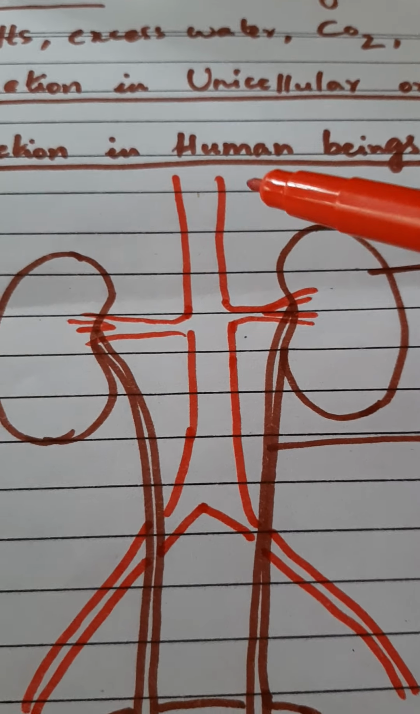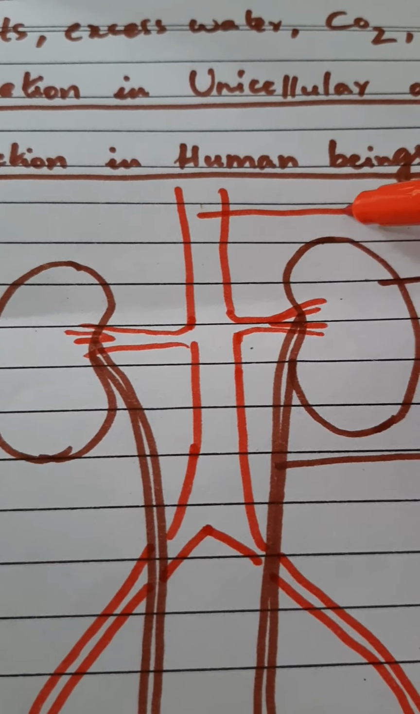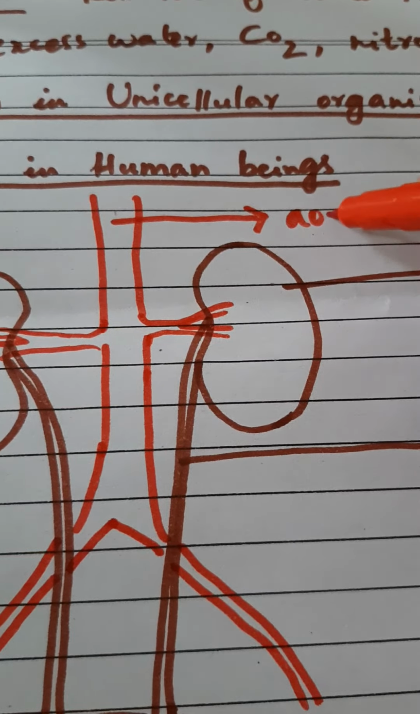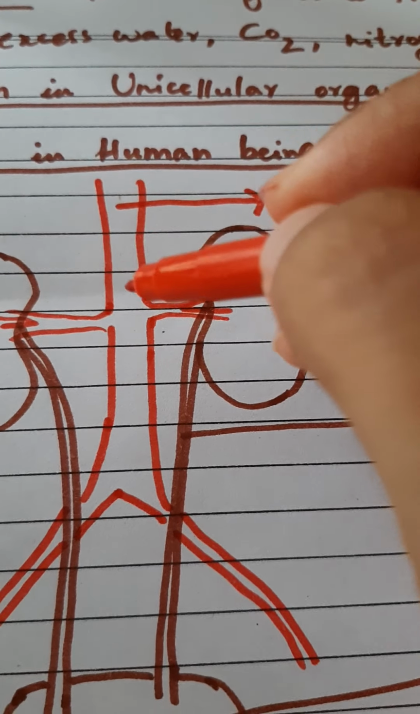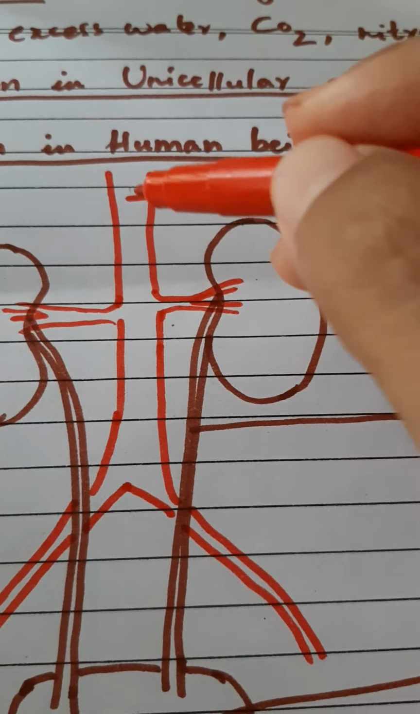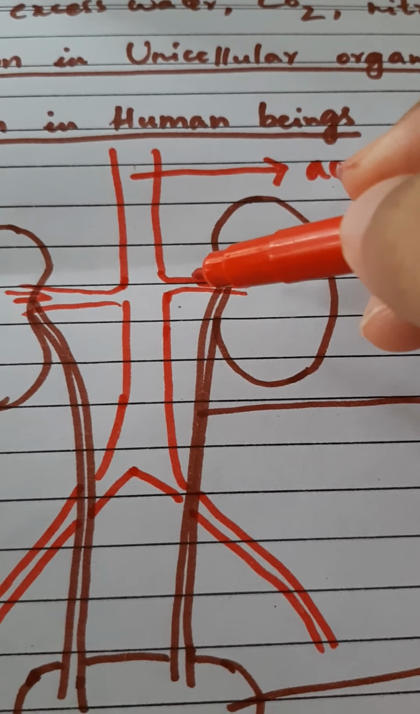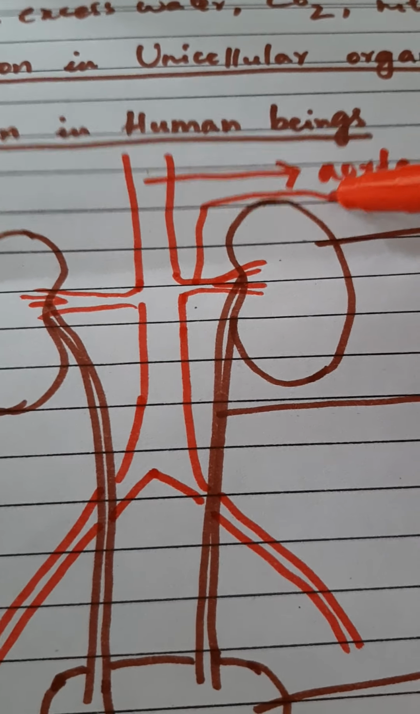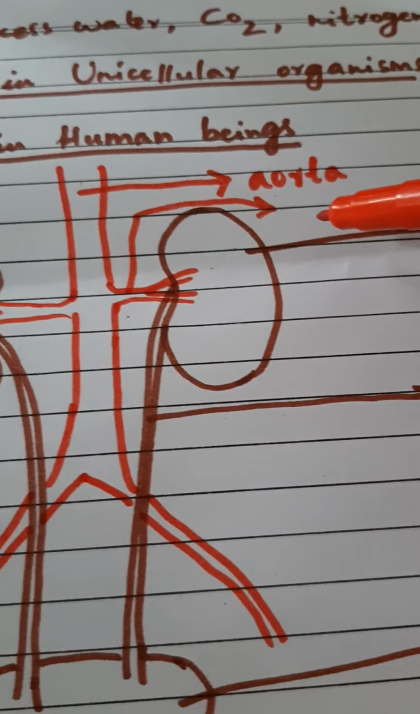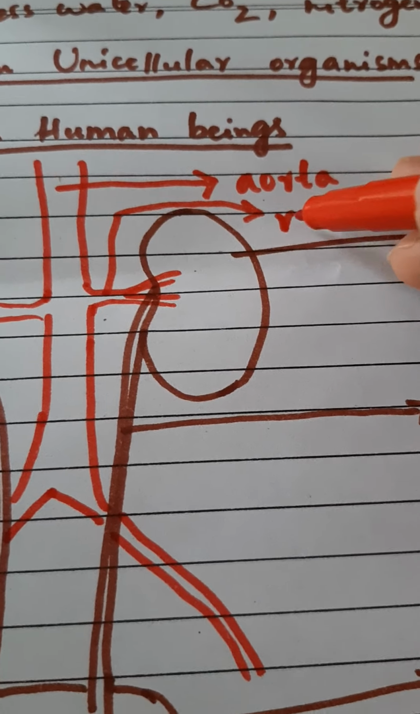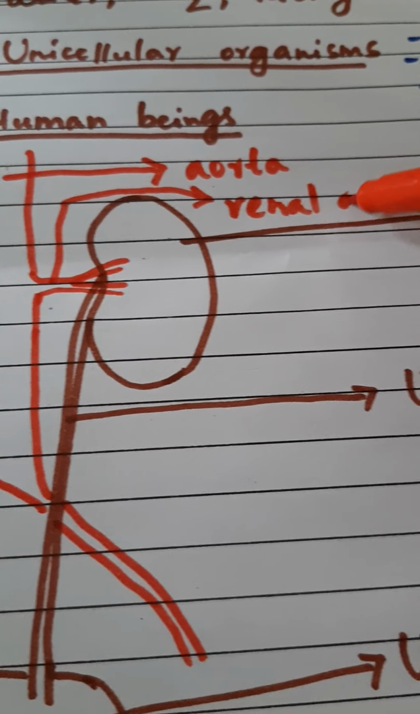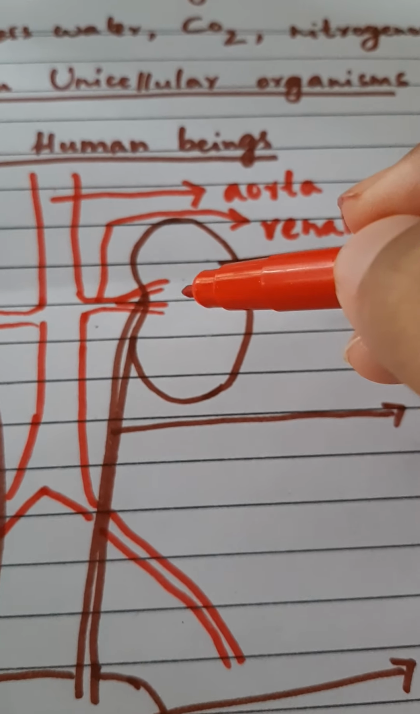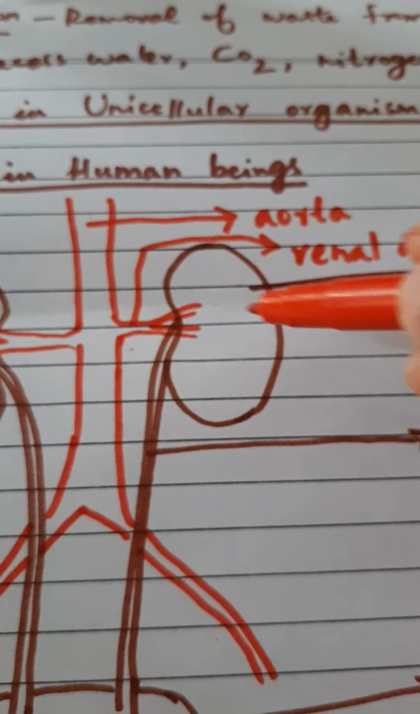Here I have drawn aorta. Aorta supplies oxygenated blood from the heart, but aorta contains blood which has nitrogenous waste, and that has to be removed. So, the aorta will come near the kidneys and then it will branch to form the artery. Since this artery enters the kidney, and kidney is otherwise called renal, the artery is also called renal artery. So, by renal arteries, the blood containing nitrogenous waste enters into the kidney.